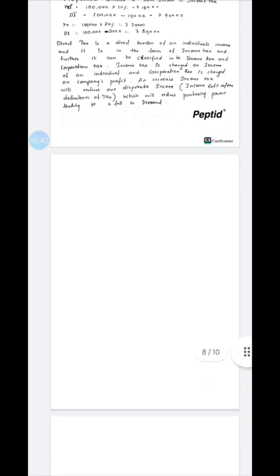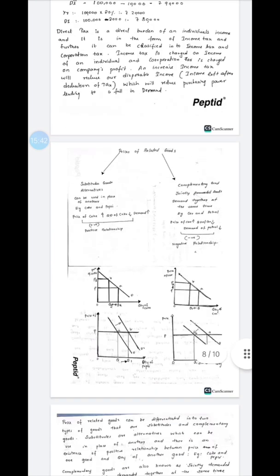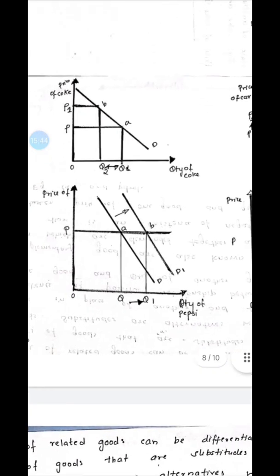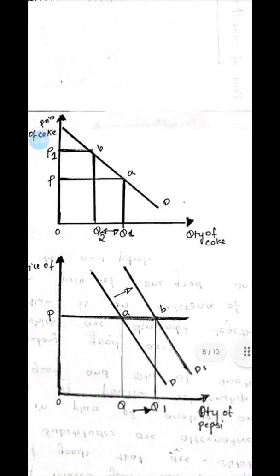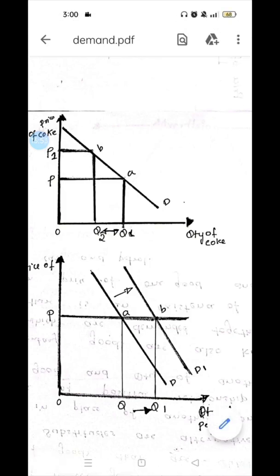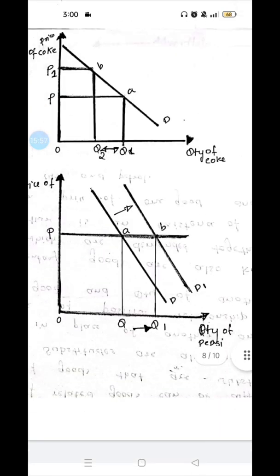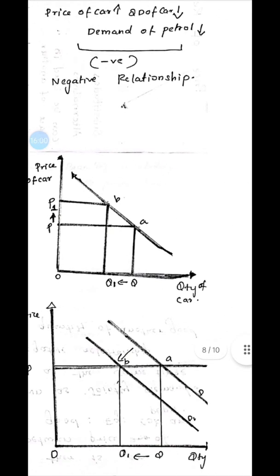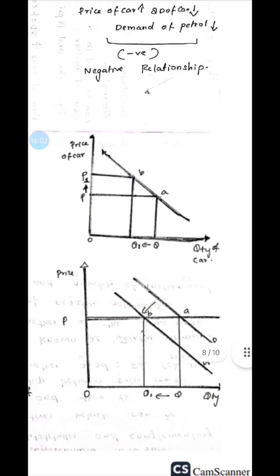But the price of Pepsi did not change. It is constant, a horizontal line. So the demand for that product is increasing. So it is shifting towards the right, D to D1. And on the other hand, this is the diagram of complementary good.